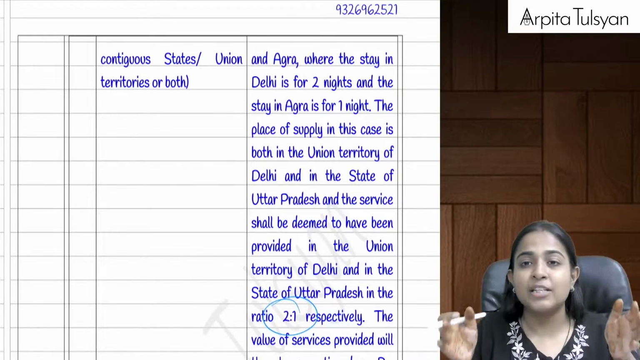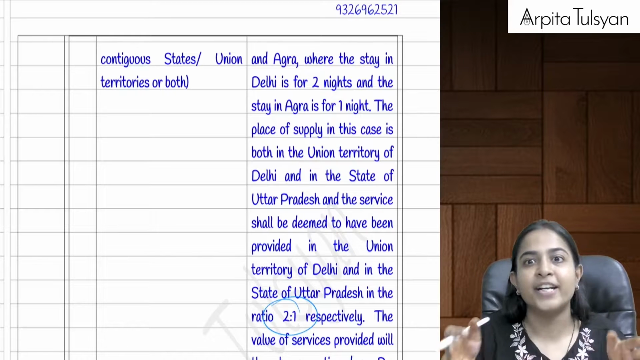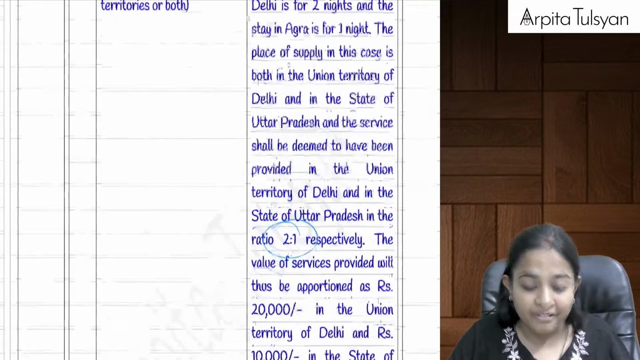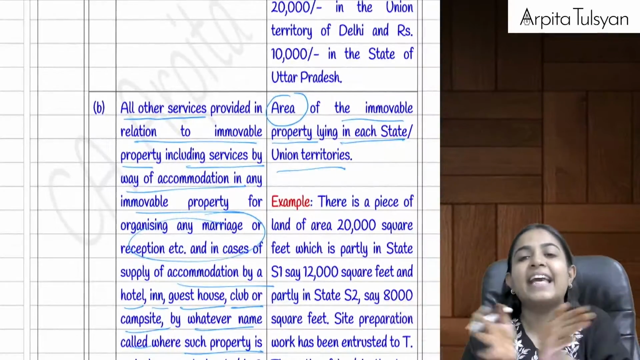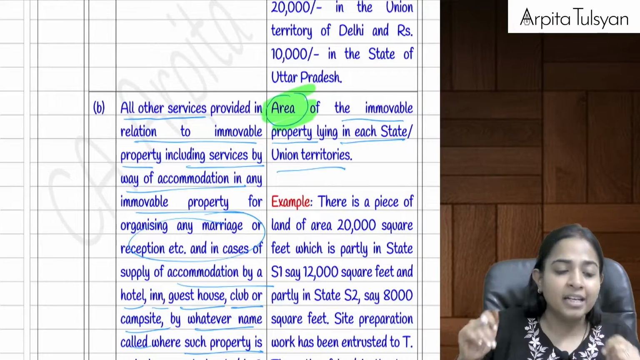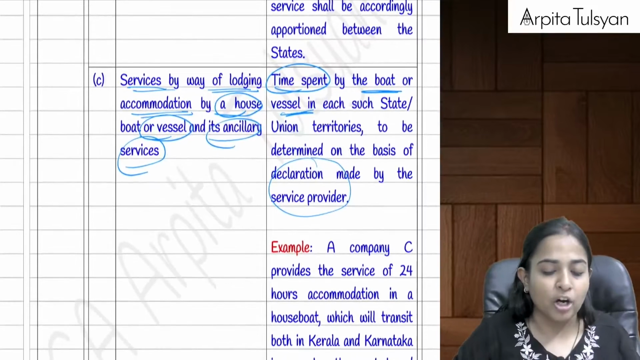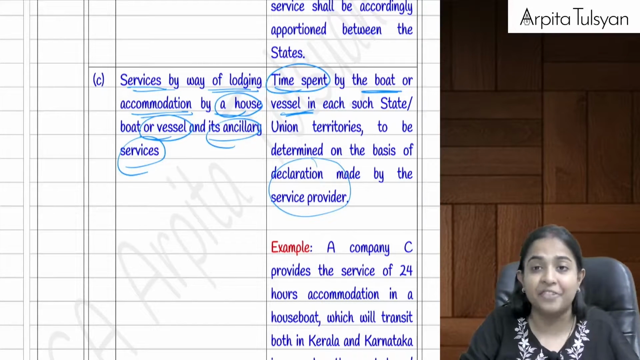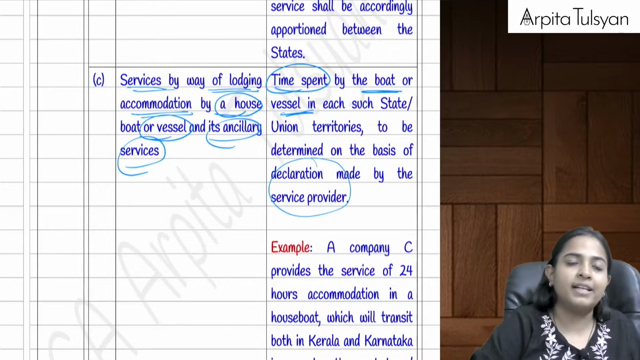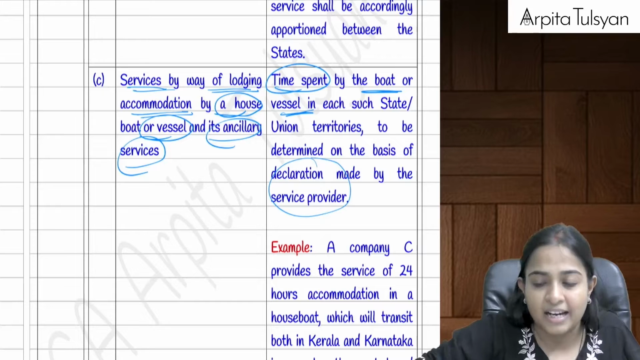Next, let's say there is a single property, and that property is situated on the border of Maharashtra and Gujarat. In that case, the immovable property is located in 2 different states. So the value of service will be divided between these 2 states on the basis of the area of the immovable property, that is, how much area is lying in Maharashtra and how much area is lying in Gujarat. On that basis, I am going to divide it. Similarly, what if I have been provided lodging accommodation in a houseboat or a vessel, and that houseboat is in Kerala for some time, and sometime in Tamil Nadu, or sometime in Karnataka, for example.